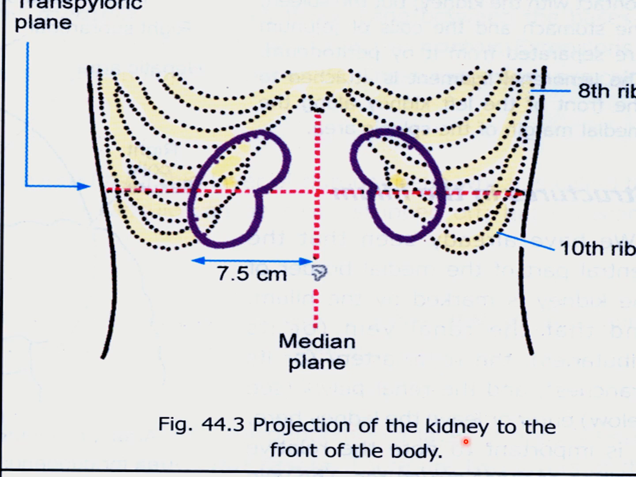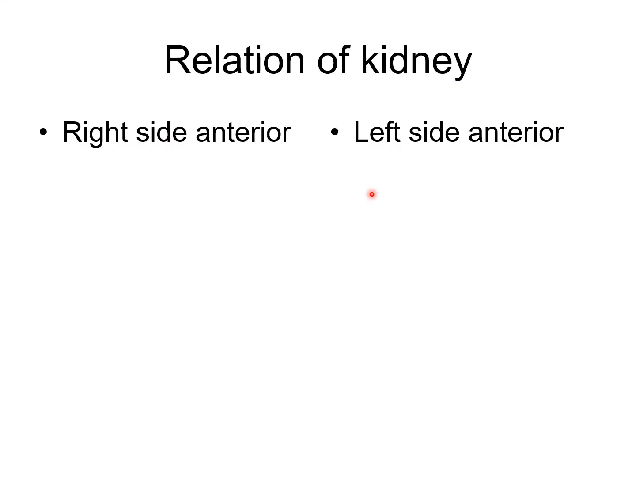This is the projection of the kidney to the front of the body. Here you can see the left side: from the hilum to the median plane is 7.5 centimeters. Now, the relations of the kidney: the right side and left side are different. On the right side, from the upper to lower part, posteriorly in the upper part there is the diaphragm arising from the medial and lateral arcuate ligaments. So the anterior relation and posterior relation are different.